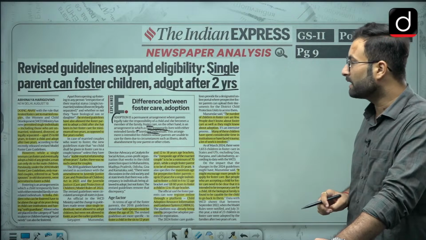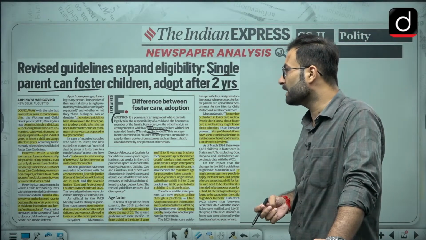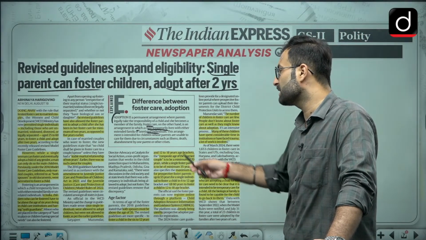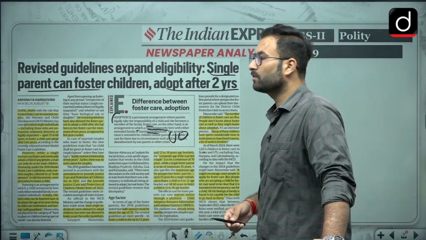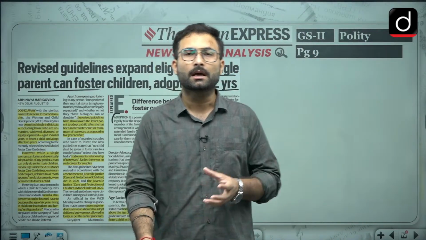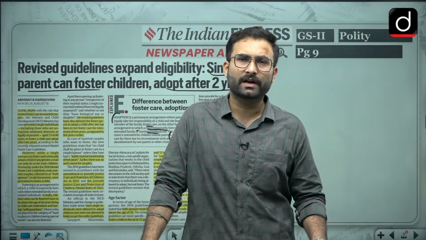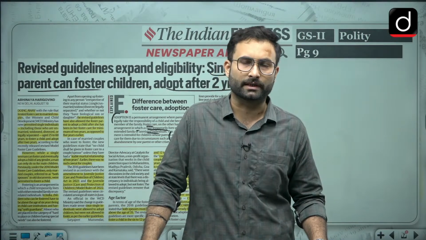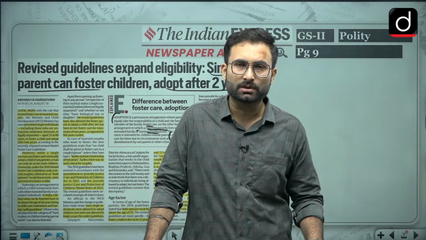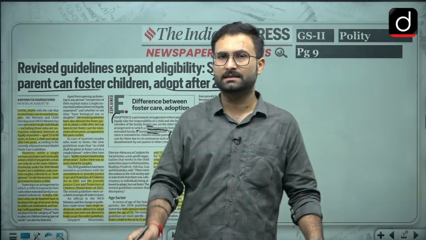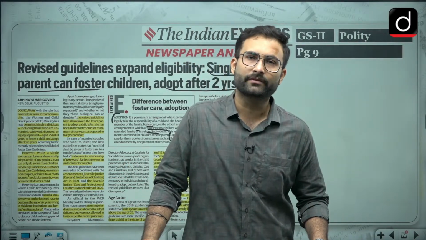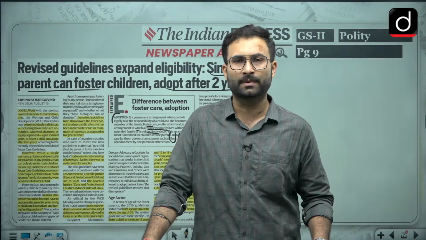This arrangement is intended for children whose parents are unable to take care of them due to circumstances like illness, death, abandonment by one parent, or some other situations because of which the biological parents are not able to take care of that particular child, and that is why the child can be given to foster care. As I told you, this is a temporary arrangement. If the biological parents are able to take the responsibility after some time, they will be given the wardship. But where it is not possible, after 2 years you can apply for adoption, and then you have a permanent arrangement.